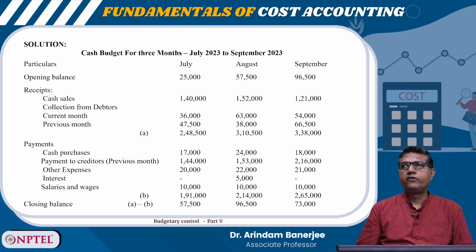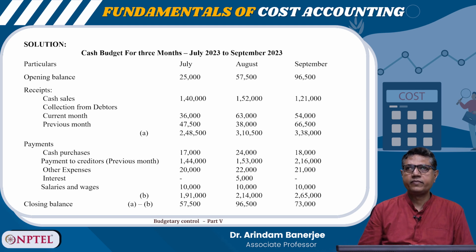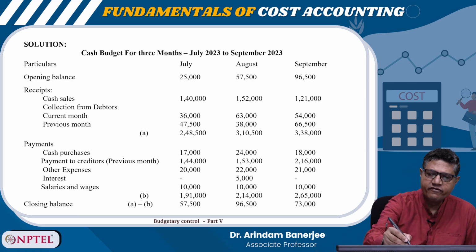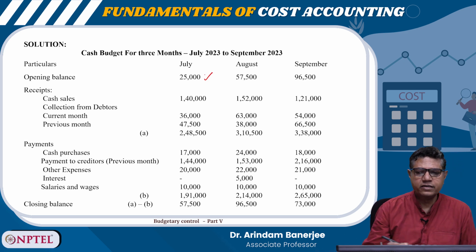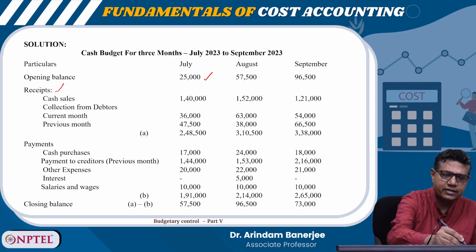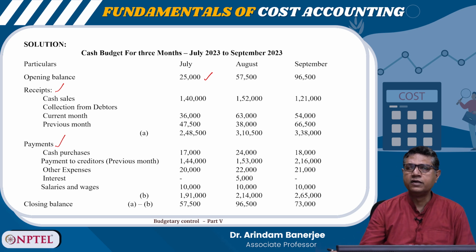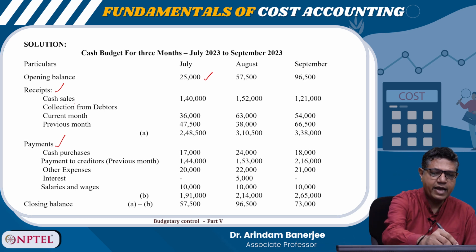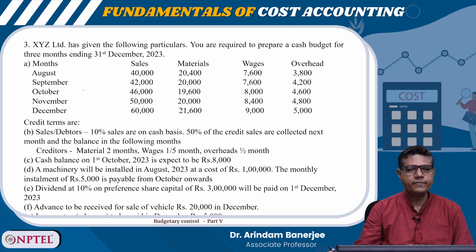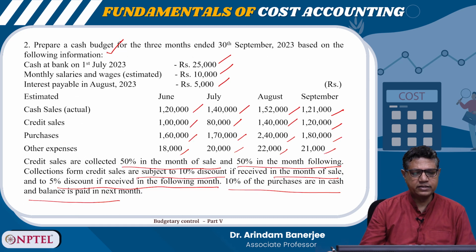So, cash budget for 3 months, July, August and September, right. Opening balance 25,000 in July, right. So, what we will do? We will first note down the receipts and then we will note down the payments. So, first major receipt is the cash sales, right. So, cash sales we can see here.